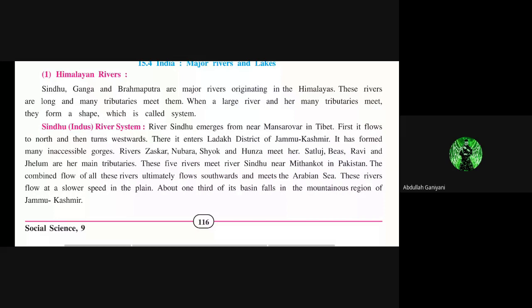Who will be explaining me the Sindhu river system? Can anyone? Anyone, 9C?